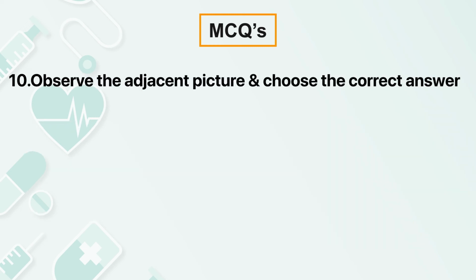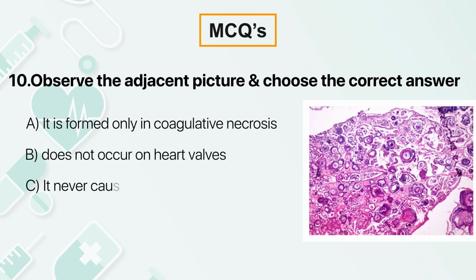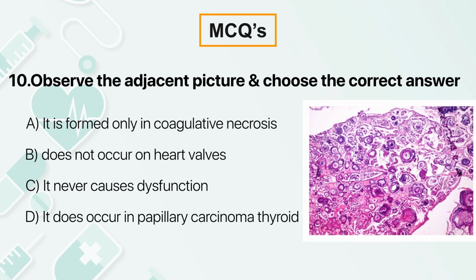What you're seeing in this picture is the numerous psammoma bodies. Psammoma bodies are the laminated deposition of calcium. It's formed only in coagulative necrosis.